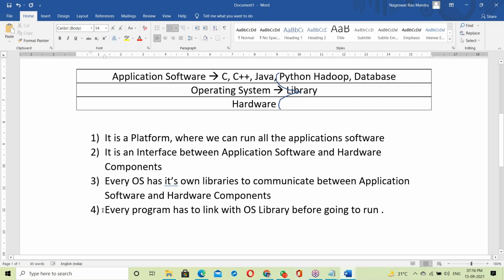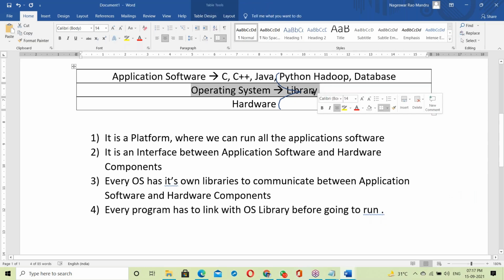Okay, it has to link. So every program, remember this point, has to link. How is a Java program linking with the OS library? The JVM takes care of linking a Java program with the OS library. So that is tomorrow's topic. Tomorrow we'll be discussing exactly the same topic.